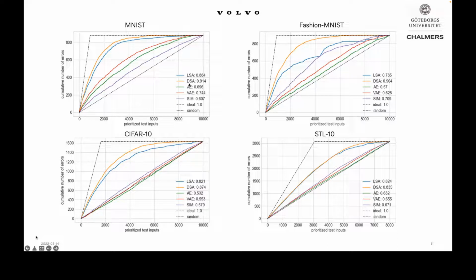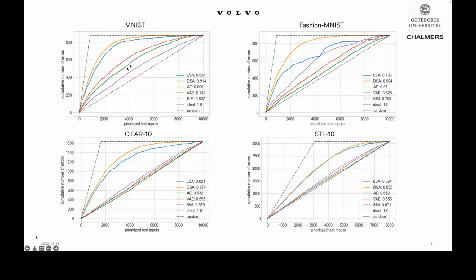And as a numerical score, we compute the area under the curve to represent the efficiency of the technique for prioritization of the test inputs. So for the MNIST data set, we can see that, yeah, I forgot to mention that LSA and DSA are 2 different variations of the surprise adequacy white box technique. They perform best across all different data sets.